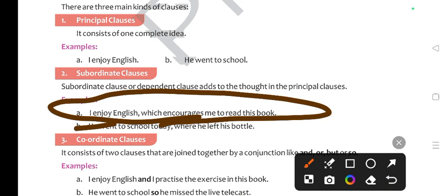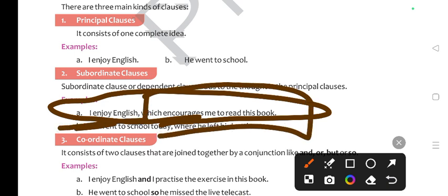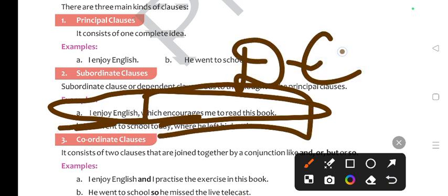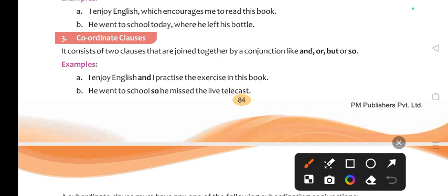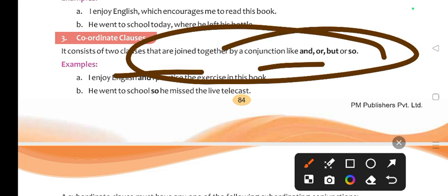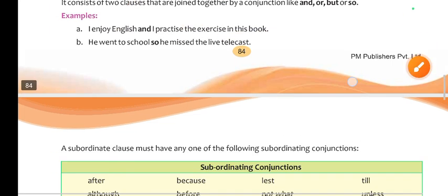For example, if I say, I enjoy English, which encourages me to read this book. I enjoy English, this is the principal clause, and here is one subordinate, one dependent clause, which encourages me to read this book. This is the subordinate clause. Let's talk about coordinate clause. What happens in a coordinate clause? It consists of two clauses, and both are independent, and they are joined using words like and, but, or, so. Okay, so here a chart is given.